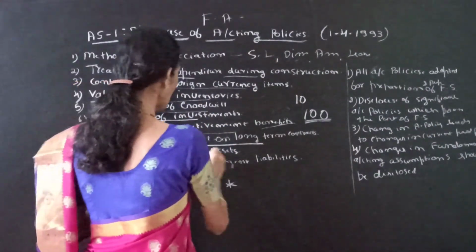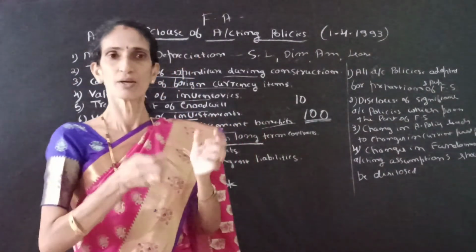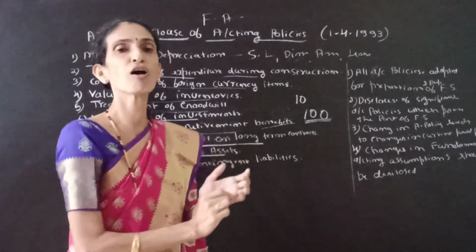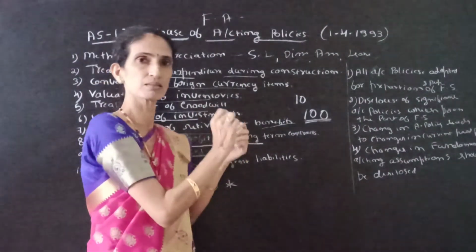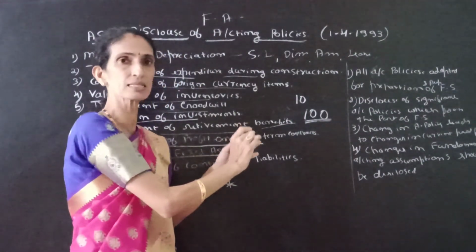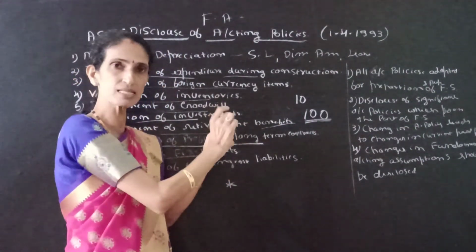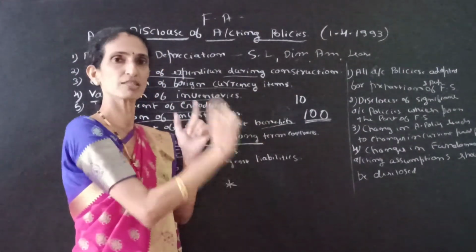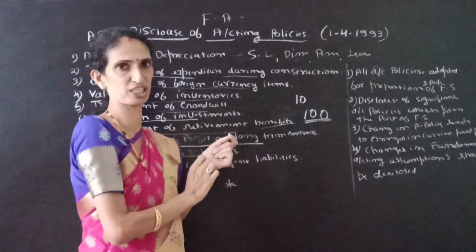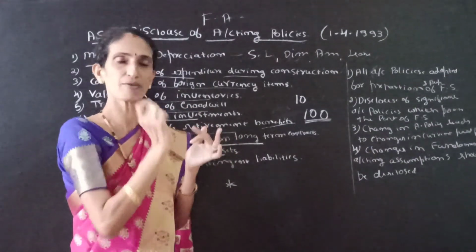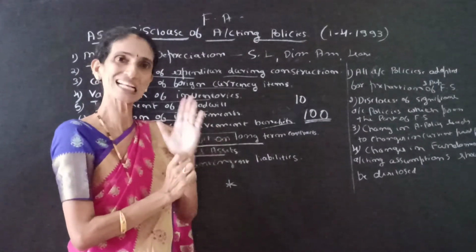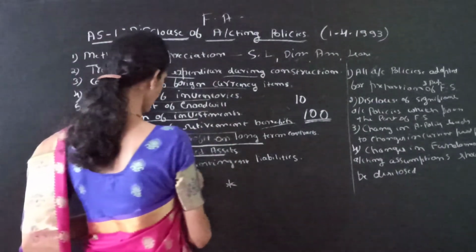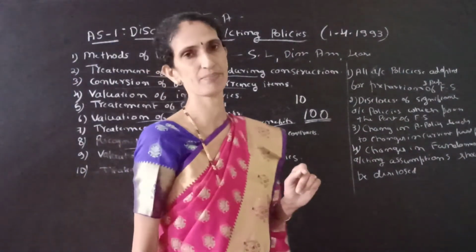The next one is valuation of fixed assets. That means we have to mention whether the fixed asset is valued at its book value, or whether the fixed asset mentioned in the balance sheet is at market value of that asset. That means its value less this much depreciation we charged. So the rate of depreciation, method of depreciation and valuation of that fixed asset should be clearly disclosed in the financial statement. Then next one is treatment of contingent liabilities.